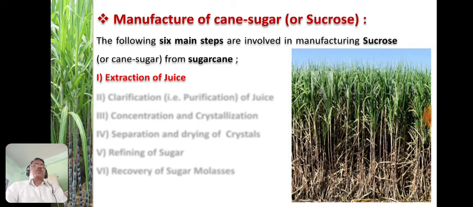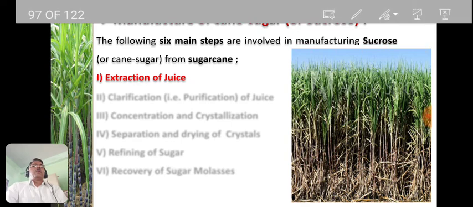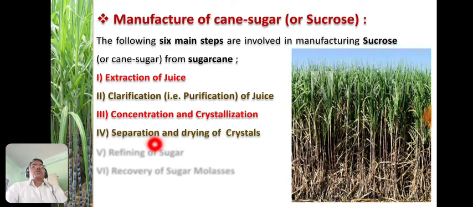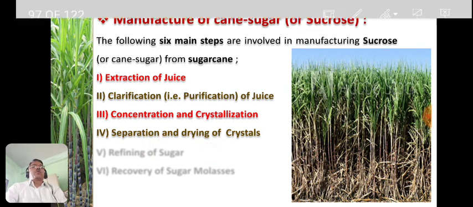First is the extraction of juice. We have to extract the juice from sugar cane. The second step is clarification, also known as purification of juice. The third step is concentration and crystallization. The fourth step is separation and drying of crystals.